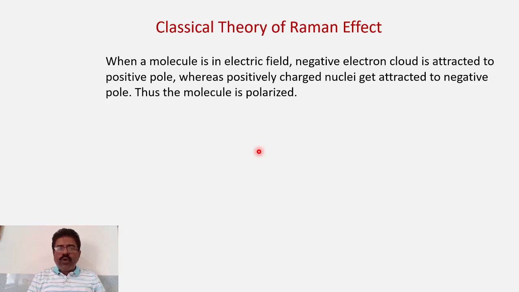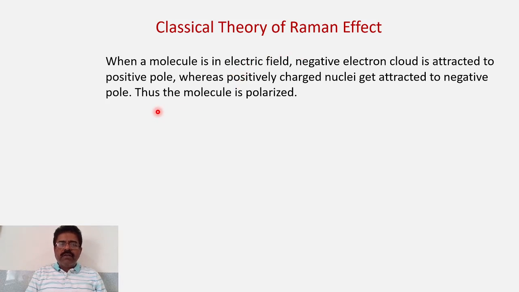When we expose the molecule to radiation, it is imposed with a certain amount of electric field and magnetic field, because the incident radiation is electromagnetic radiation. So when a molecule is in an electric field, that means when it is exposed to the radiation, what will happen? The negative electron cloud in a molecule is attracted to the positive pole of the field, whereas the positively charged nuclei in the molecule are attracted to the negative pole of the electric field.